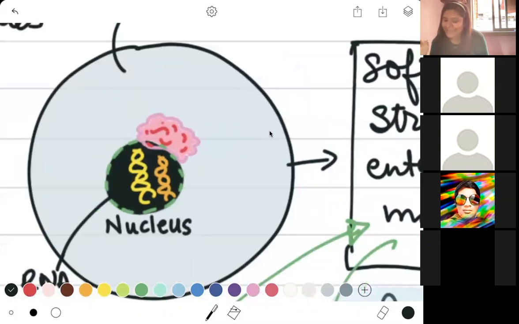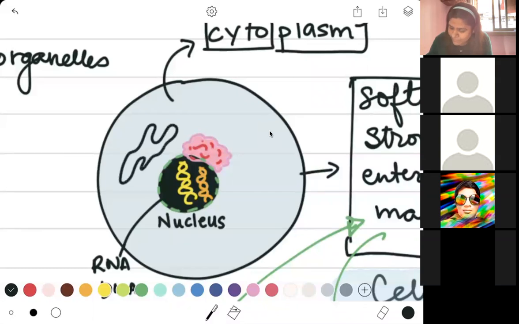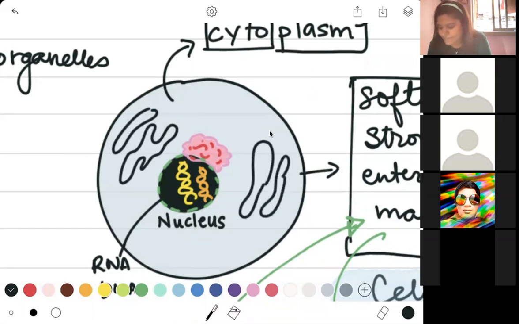The first thing it needs is the transport system. So in your cell, there is a system that is responsible for transport of all of the things. Okay. So this system looks something like this. It has, let's say, these are its office premises. Okay, so it looks something like this.